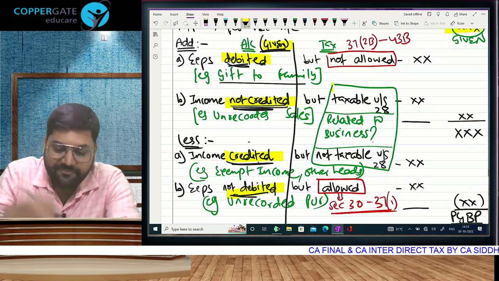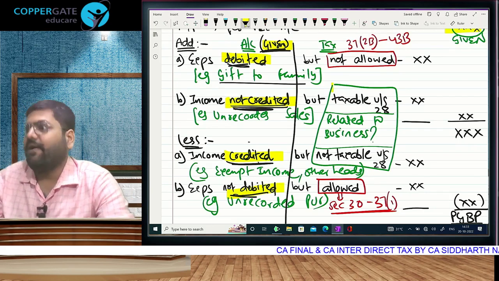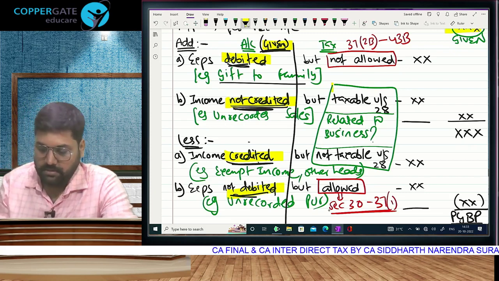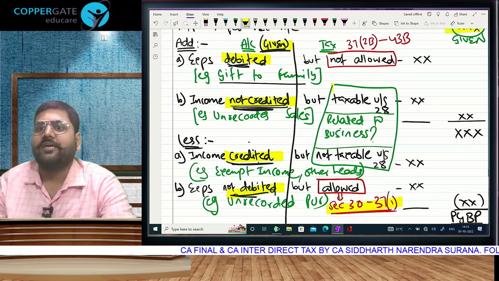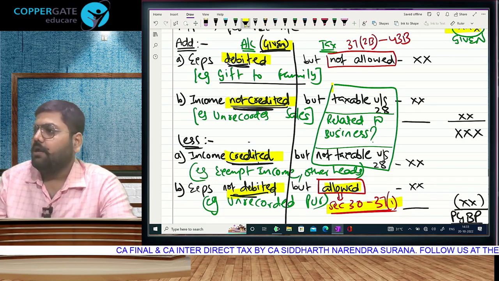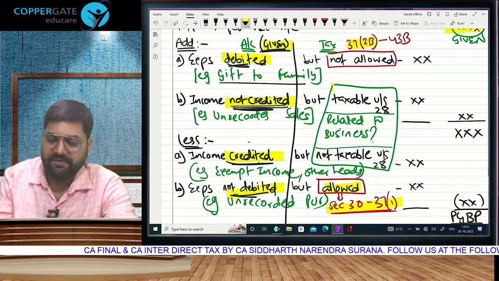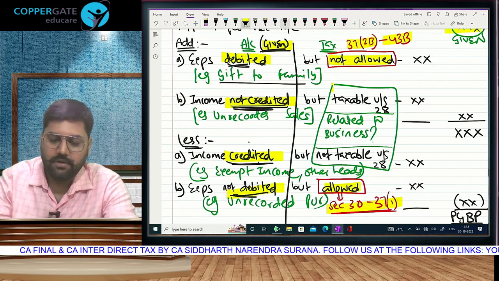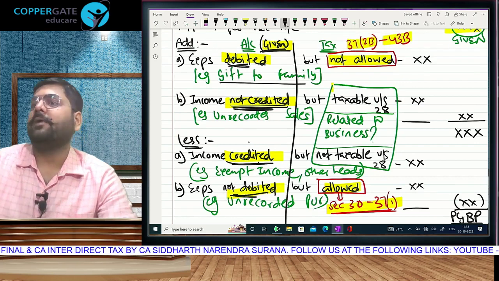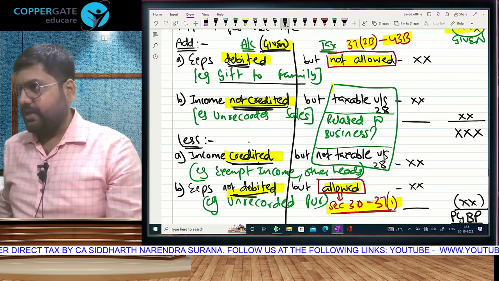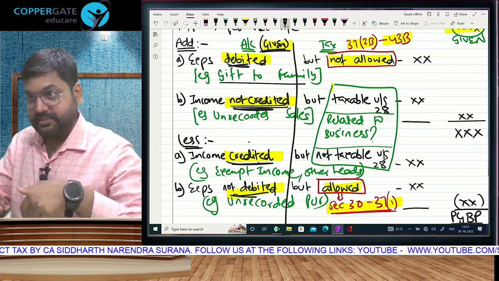Matlab, after section 28, if I continue the PGBP chapter in Income Tax Act, it starts with 30 up to 37(1). What is given in the Act? The expenses which are allowed. Once that gets over, 37(2)b starts, goes up to 43b, expenses which are disallowed. In the Income Tax Act, the PGBP chapter is over.